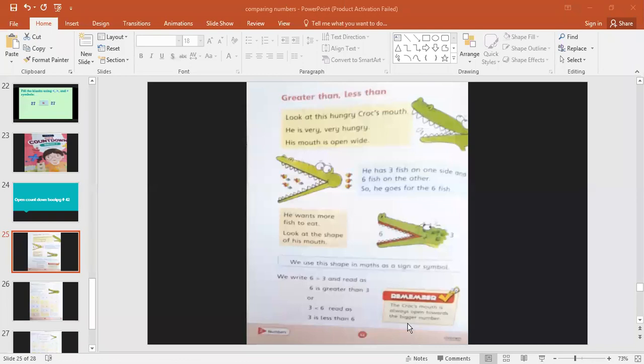As I have repeatedly told you, you always have to keep this crocodile mouth in your mind. Then you will not face any difficulty when you solve greater number and smaller number problems. Always remember that the crocodile mouth opens toward the greater number. You can even use your hand to tell me which is the greater than and which is the less than sign, and also the equal to. Okay.